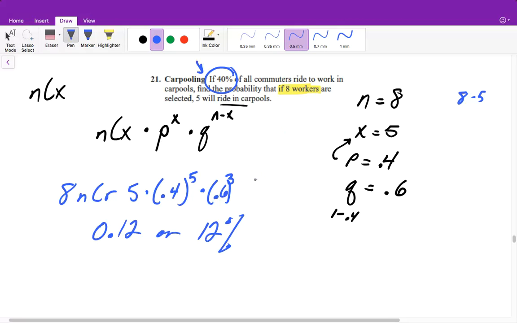And we're trying to figure out what are the odds that 5 of the 8 would ride in carpools, and 5 divided by 8 is about 63%. So that means we're trying to hope that there are more people in this random sample of 8 than there would be in our population as a higher percentage. So it shouldn't really be very high, because 63% does not accurately represent what the actual population has. And these numbers should be fairly close to each other, or it's not accurately representing our data with our country.